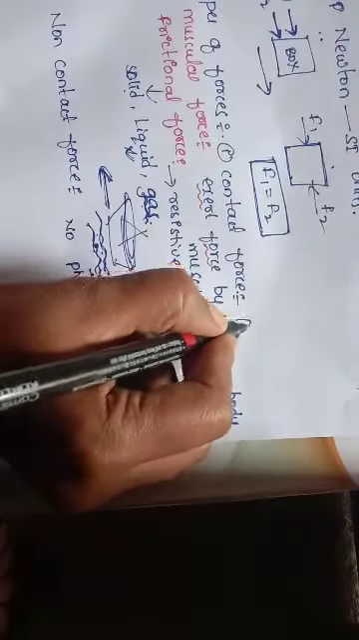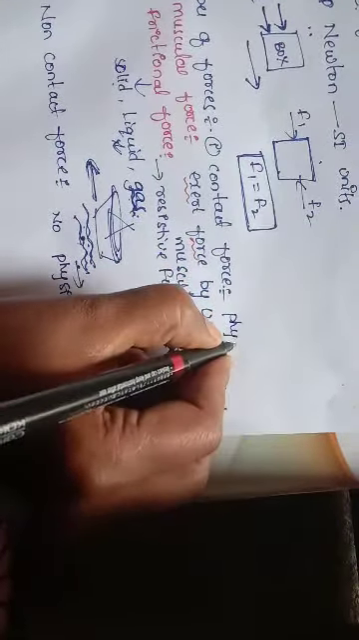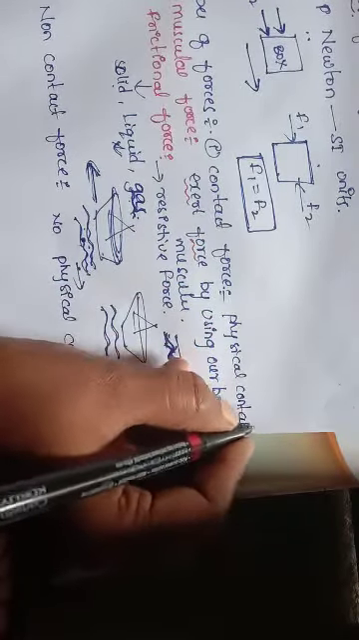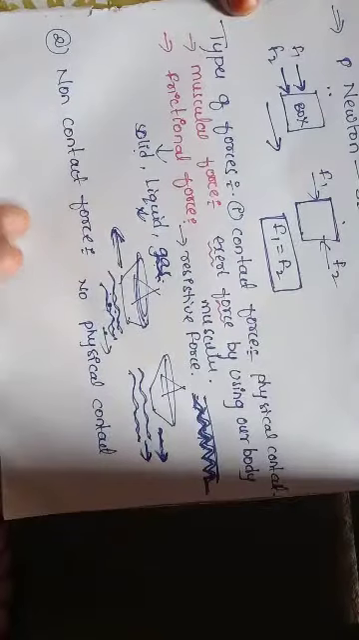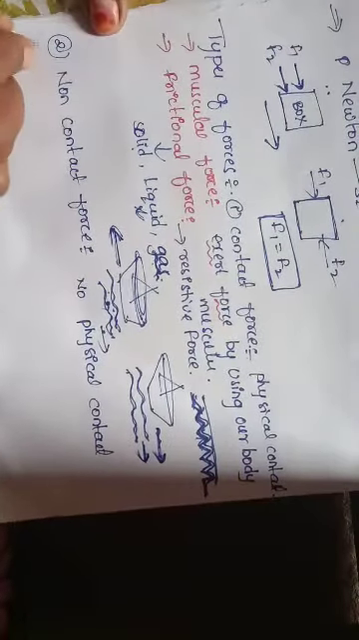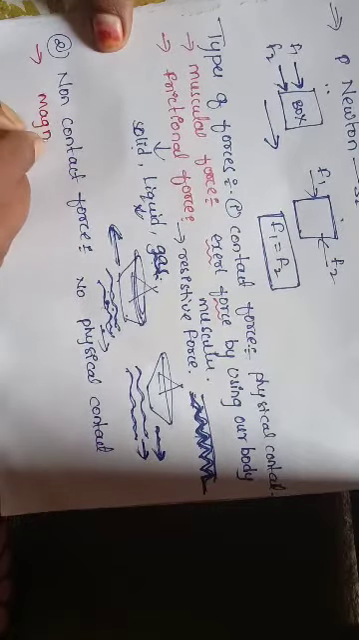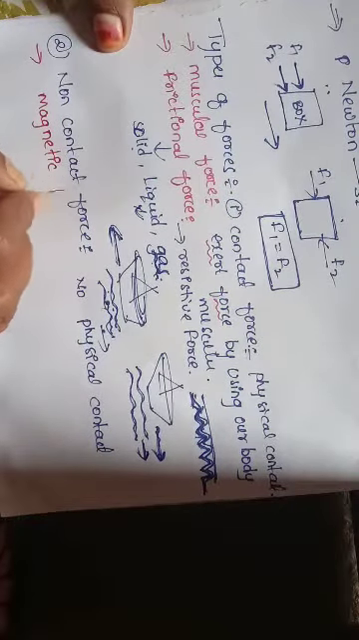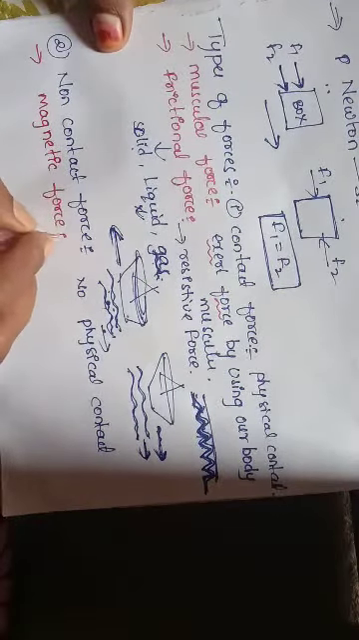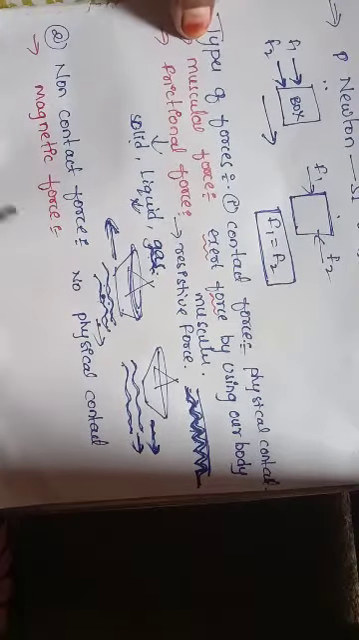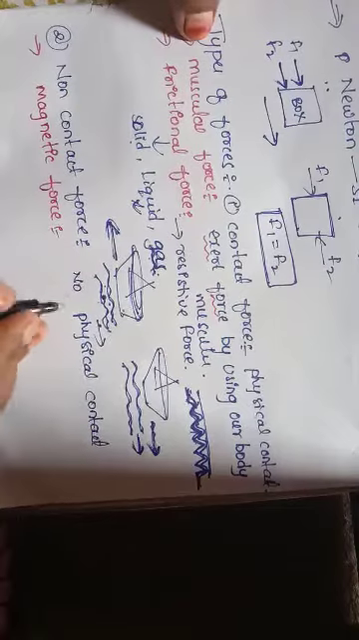Here physical contact exists in contact force. Okay, so in non-contact force, what are the types? Magnetic force. So what happens, a magnet can attract or repel another magnet without contact, right?